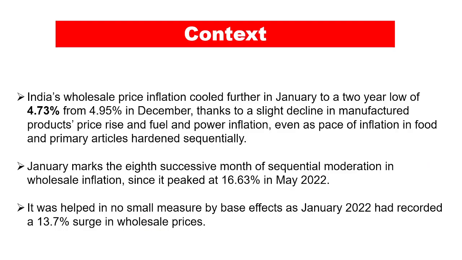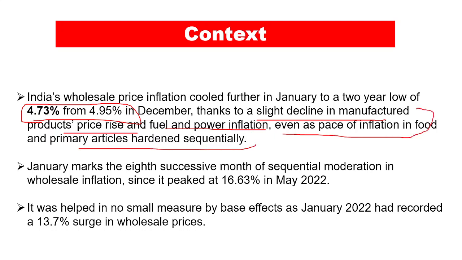So the month of January saw an inflation of 4.73%, right? And this is a reduction from the 4.95% figure of the December month, and this has been due to a slight decline in the manufactured products price rise and fuel and power inflation, even as the pace of inflation in the food and primary articles hardened sequentially.